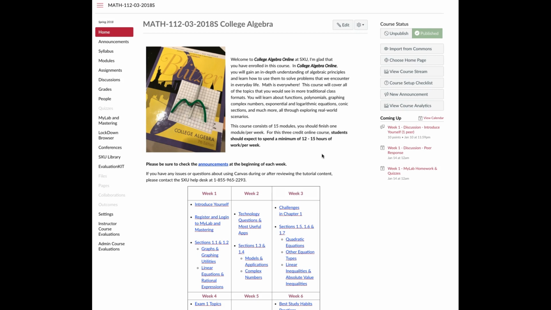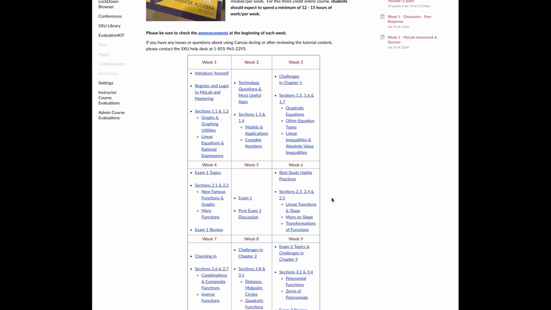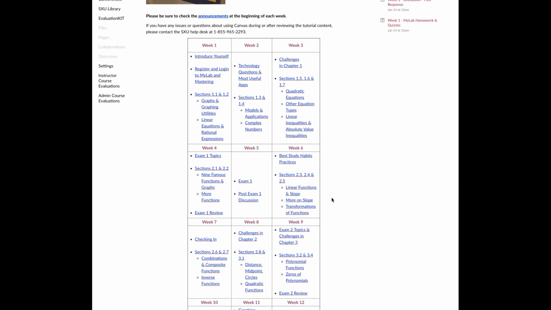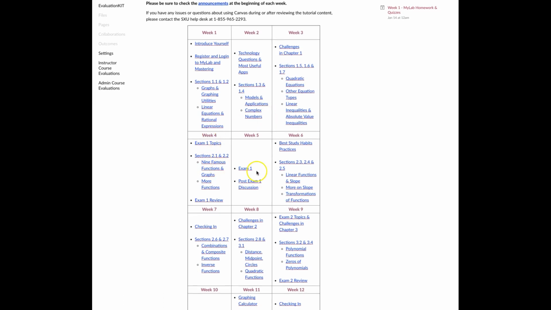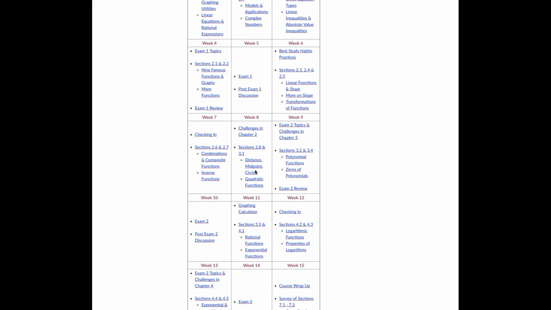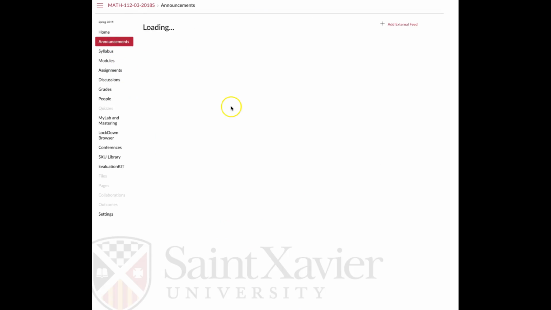Right now we're just looking at the home page, and each week I'll send you an announcement, which I'll go over shortly, and it'll tell you what to expect during the week and some key things I'll point out. On this home page, you see the weekly schedule, the topics that will be covered. You also see when the exams are. There will be 3 exams. Let me get into the announcement that I sent earlier.